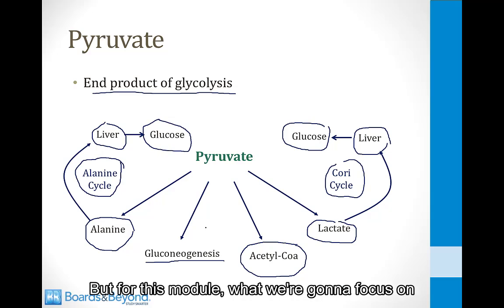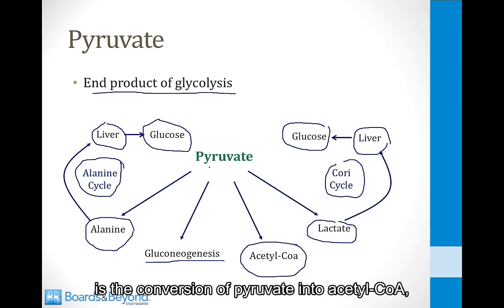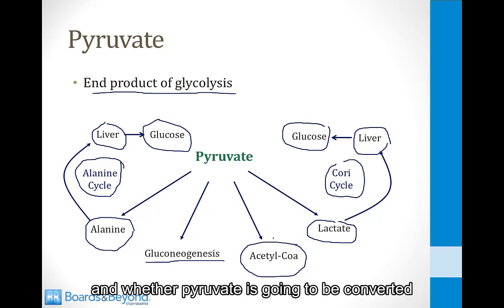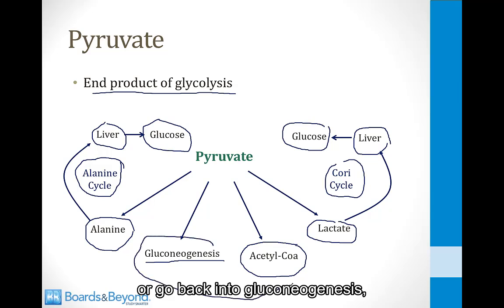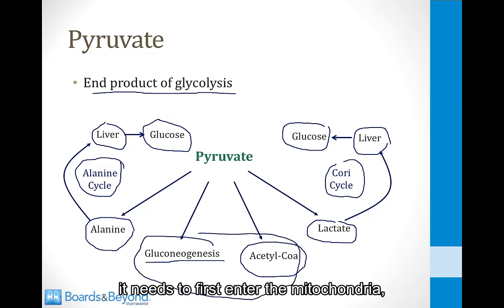amino acids. But for this module, what we're going to focus on is the conversion of pyruvate into acetyl-CoA, and whether pyruvate is going to be converted into acetyl-CoA via pyruvate dehydrogenase or go back into gluconeogenesis. For both of these processes, it needs to first enter the mitochondria. So let's talk about how it gets from the cytosol into the mitochondria.